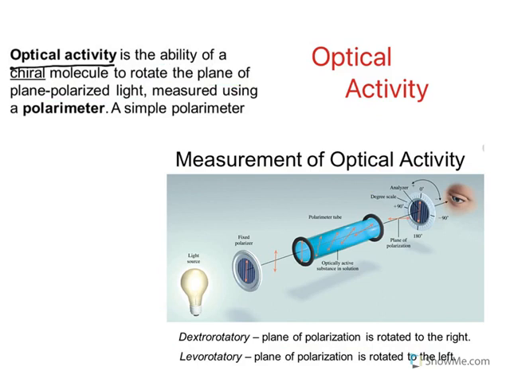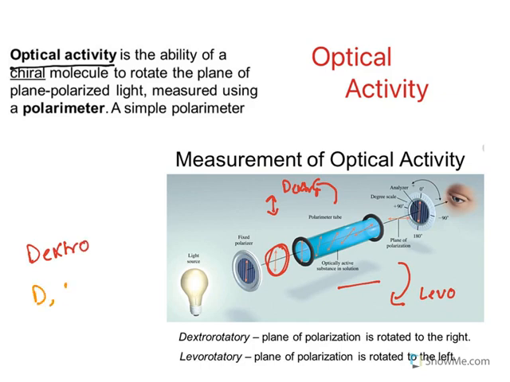Let me repeat this again. Some molecules have the ability to rotate the plane of polarized light. It is in this plane, but it is rotated towards the right or towards the left. If a molecule is rotating towards the right, it is known as dextro. If a molecule is rotating the plane to the left side, it is known as levo. Remember dextrose. Now you need to understand one more thing. DL is different from dextro and levo.